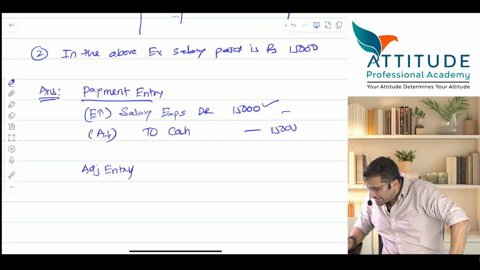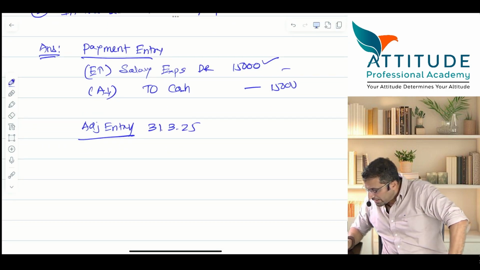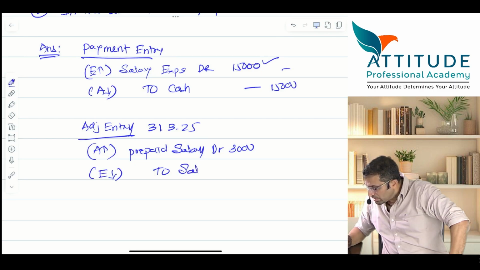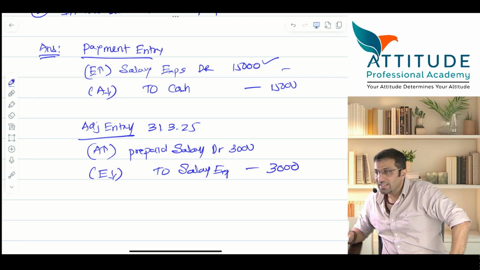Adjustment entry. When will you pass this adjustment entry? On 31st. Tell me the entry. Asset increases, no. Prepaid salary, asset increases, yes. Prepaid salary debit 3,000, to salary expense. Exactly. Expense reduces. Salary expense, how much? 3,000.